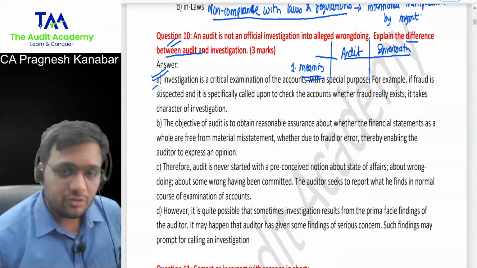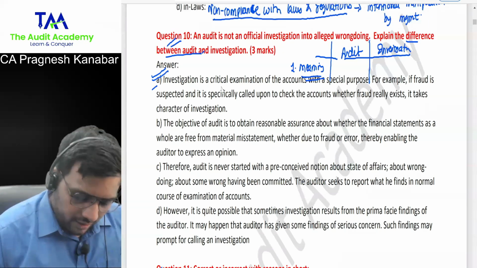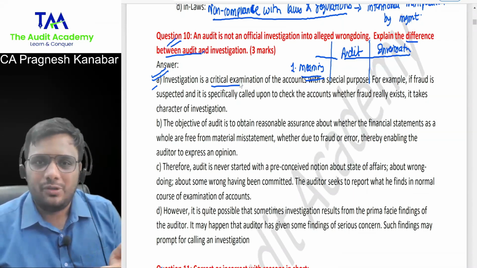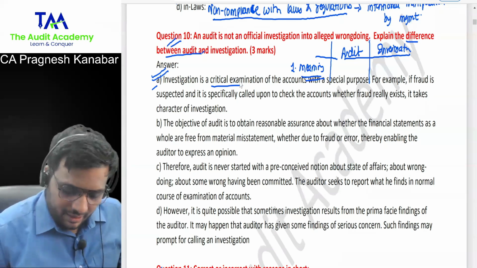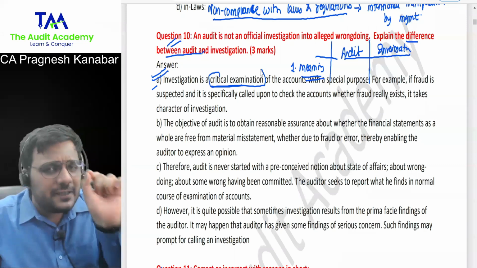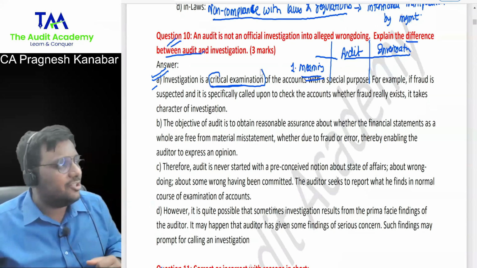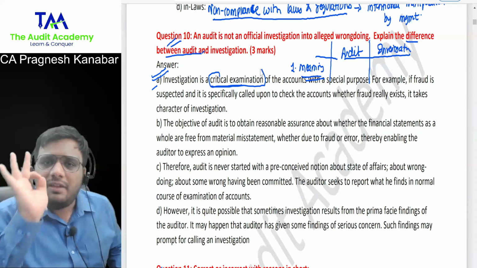So look at this. First, you have to write the meaning. What is audit? What is investigation? We know the definition of audit. We know the objective also. So we need to now see what is given in the investigation part. Investigation is a critical examination. Investigation is always about something specific. Hello, in my departmental store, I suspect that my cashier has misappropriated the cash. Investigate. Very specific and very critical.